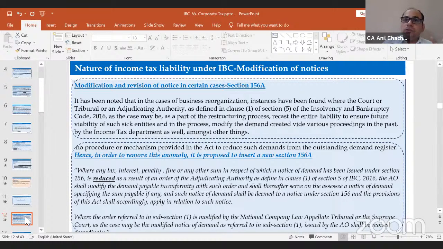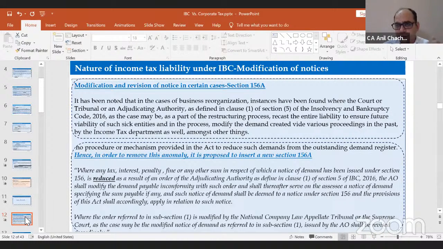So now the question is how this 100 will be treated under my income tax liability, as there is no subsequent receipt by the income tax department from the assessee side, because the resolution plan has already been approved. There was no section in the Income Tax Act to specify how this 100 will come into play or how it will be treated by the income tax department.